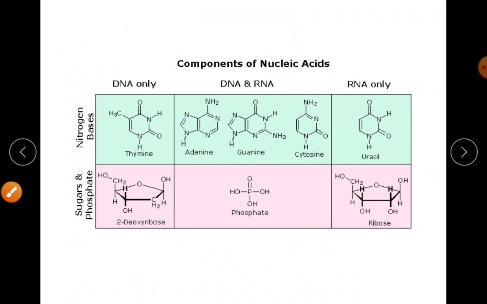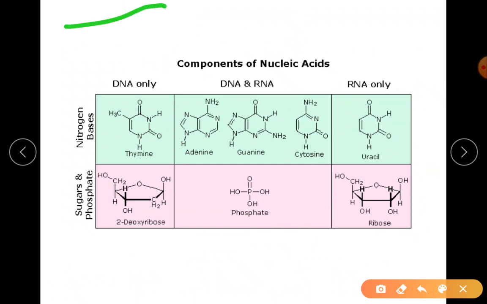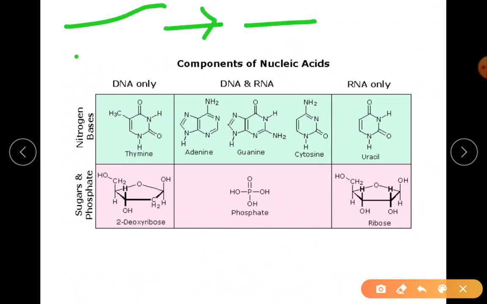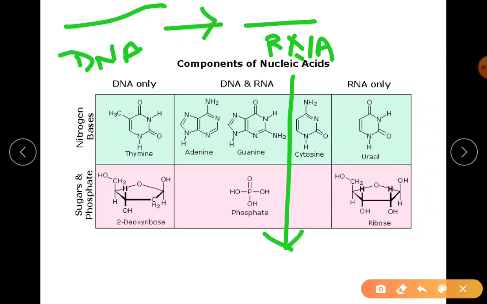So now you understood there is your DNA. Then from DNA you're getting RNA. So DNA, RNA. And this step you have understood, it is called transcription. From RNA we have to get proteins. Now proteins you know very well.